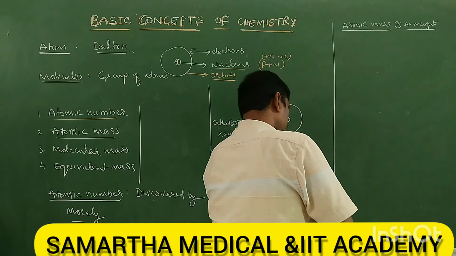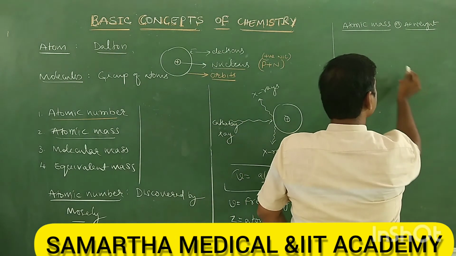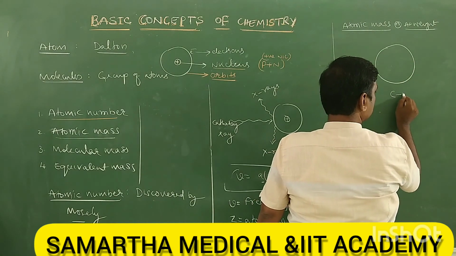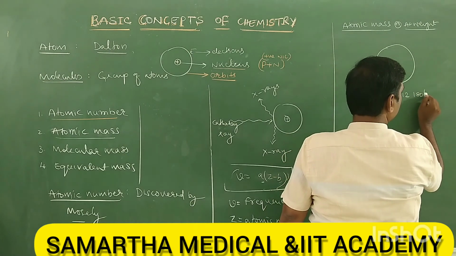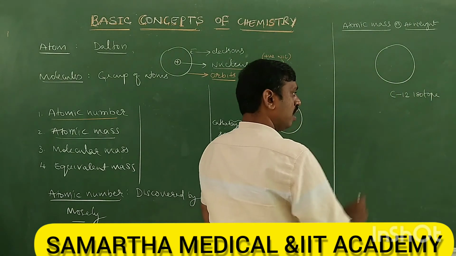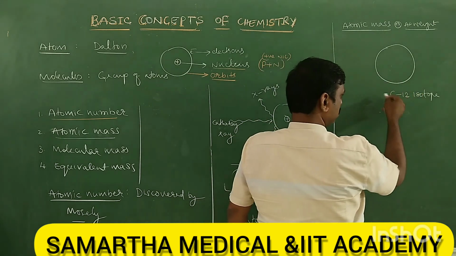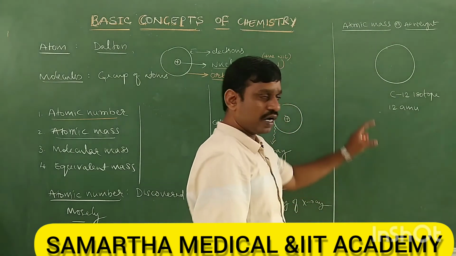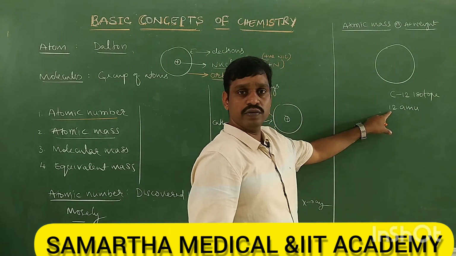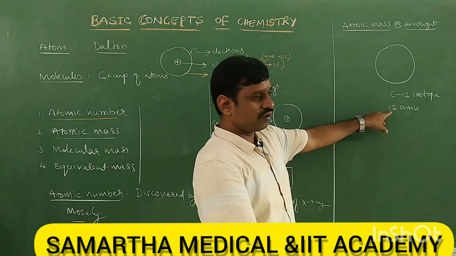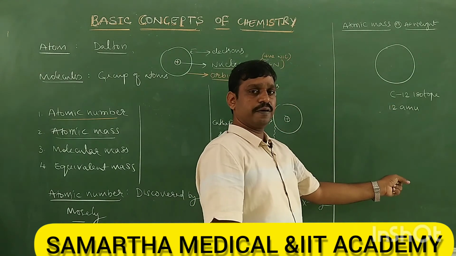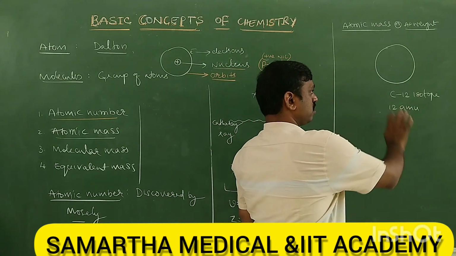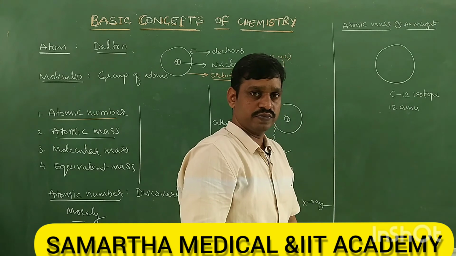So what the scientists have done is they have taken carbon 12. This is the C12 isotope, and arbitrarily it is fixed that its mass is equal to 12 AMU. The mass of a carbon atom is 12 AMU. How? Who measured? What is the measurement? Nothing. It is arbitrarily fixed.